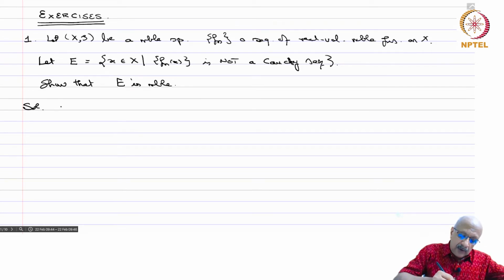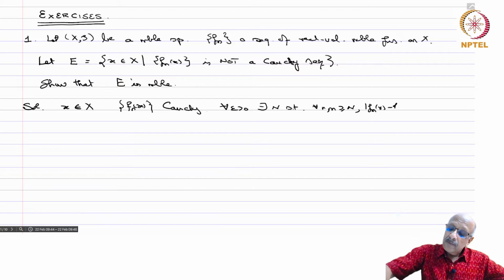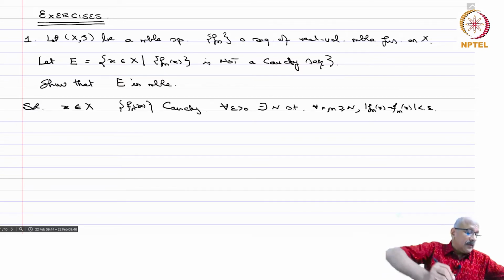So X belongs to S. So what do you mean by Fn(x) Cauchy? So that means for every epsilon positive, there exists a capital N such that for all n, m greater or equal to capital N, mod Fn(x) minus Fm(x) is less than epsilon.